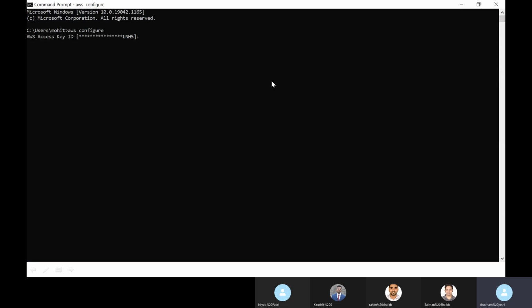AWS configure. Here, the access key ID that you are seeing belongs to the SE Labs Corp AWS account, right? This access key ID and secret access key do not belong to Rajesh's account. They belong to the SE Labs Corp account. Okay. So I've already configured it. So what we can do is AWS STS, and then assume. I don't remember the exact syntax. Let's see.